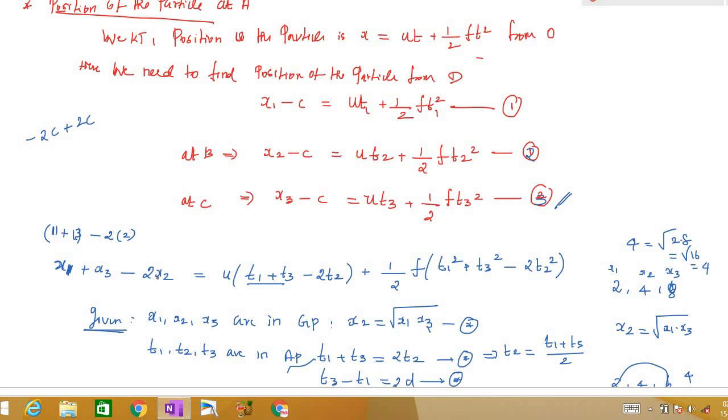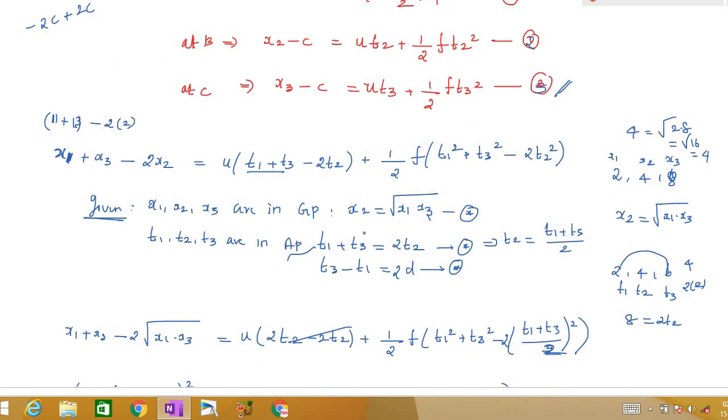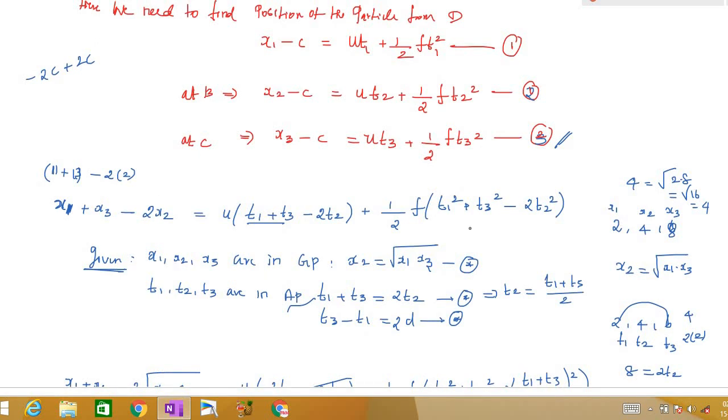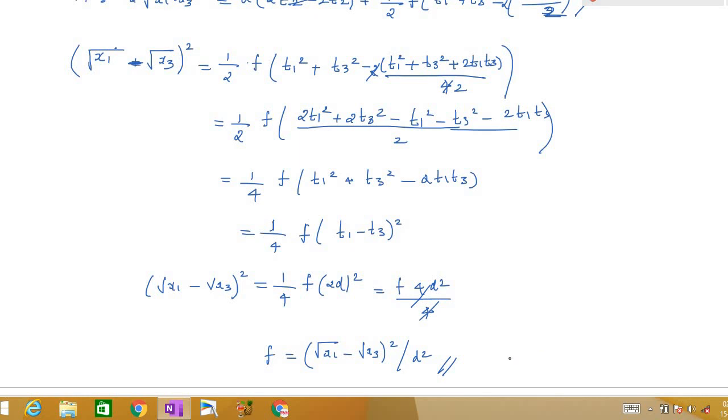So if I do it here, it will be 2 t2, and you can also do this in any way. Whatever you do, you have to use these three: x2 is equal to square root of x1 into x3, and t1 plus t3 is equal to 2 t2. With the help of these three conditions, I'm just substituting here. Then you will get the required answer. Actually, this problem is very easy. The only thing is you have to make this equation, and from this equation you need to substitute these three data. It is given that it is GP, it is AP. So if you substitute these three conditions here, you will get the answer automatically, very easily, right? Yes.